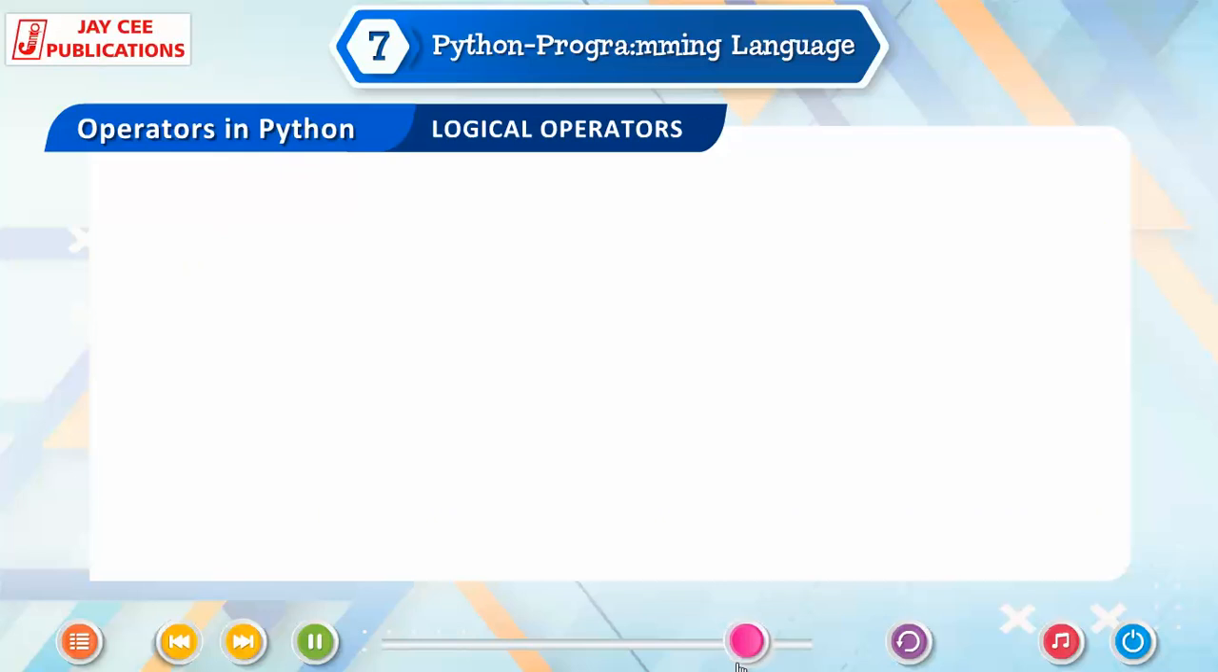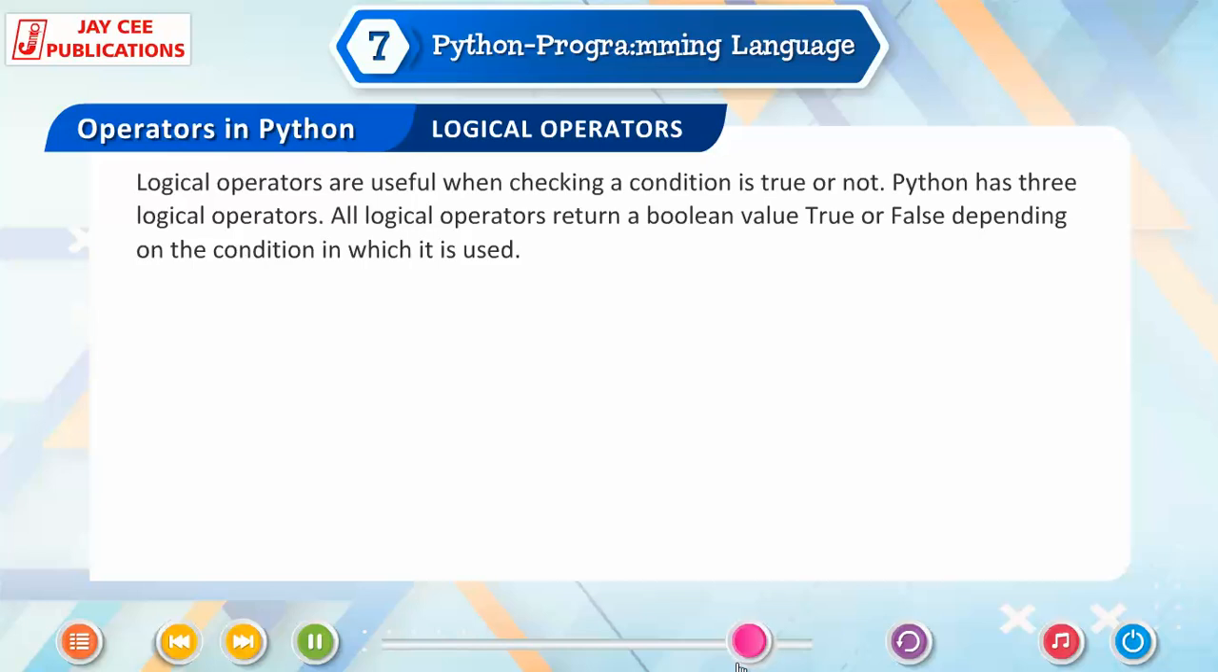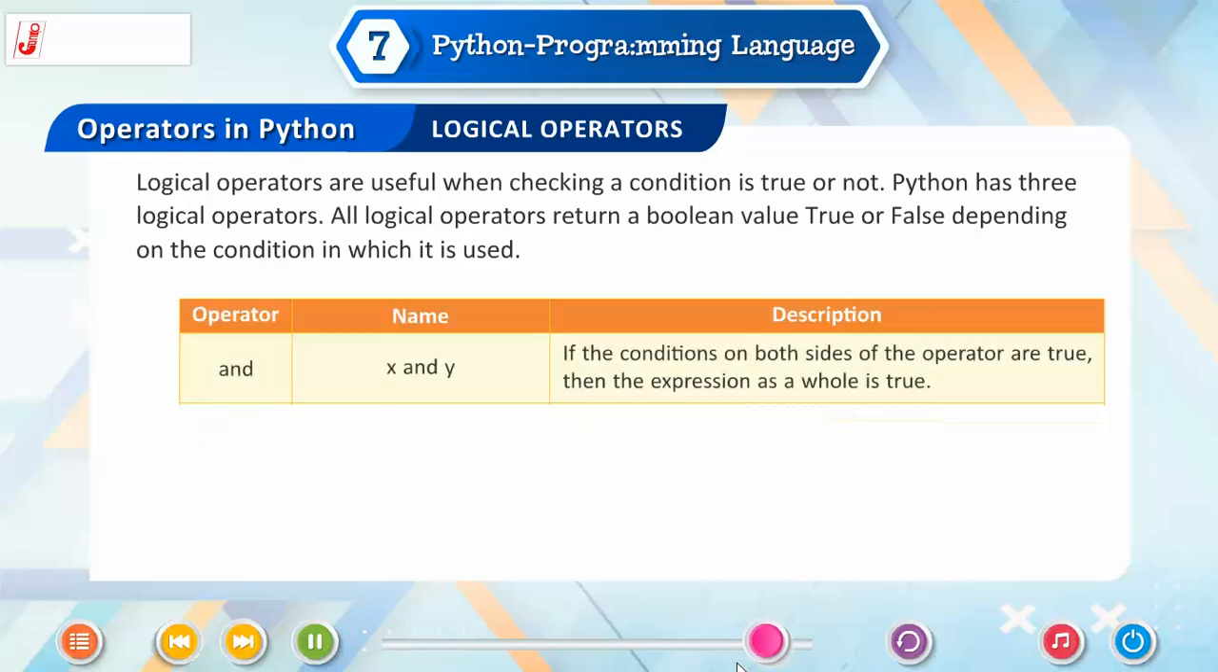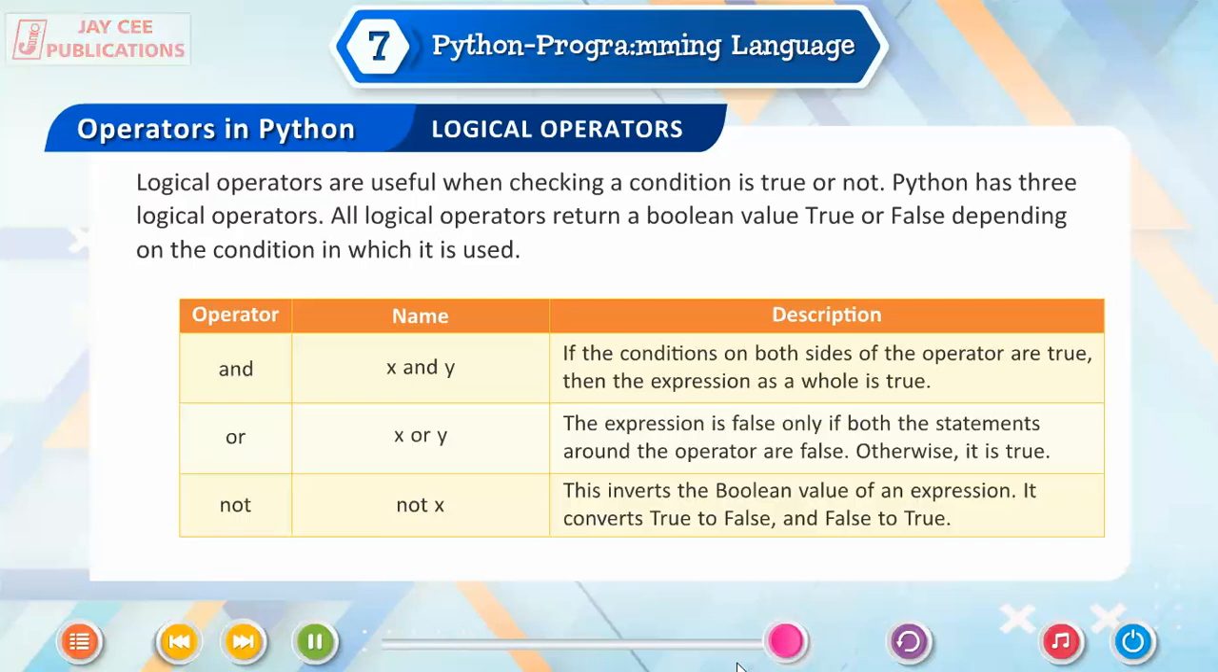Logical operators. Logical operators are useful when checking a condition is true or not. Python has 3 logical operators. All logical operators return a Boolean value, true or false, depending on the condition in which it is used. Operator, name, description, and: x and y. If the condition on both sides of the operator are true, then the expression as a whole is true. Or: x or y. The expression is false only if both the statements around the operator are false.